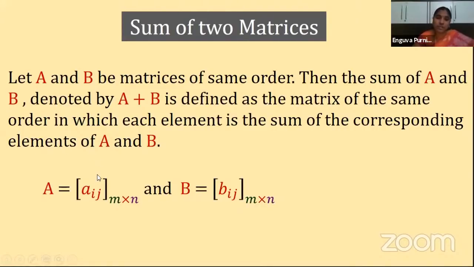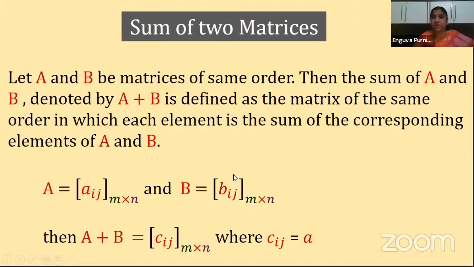Clear? One thing you understand, children? When you are adding any two matrices, it is not a must that they should be square matrices. They can be rectangular matrices also, but the only condition is that A and B, the matrices you are adding, must be of the same order. If A is of order m by n, then B should also be of order m by n. Is it clear? Only this is the condition you have to check. Next, then A plus B is equal to some other matrix, since after adding the corresponding elements we get different elements. So I am taking it as Cij, where Cij is equal to Aij plus Bij.